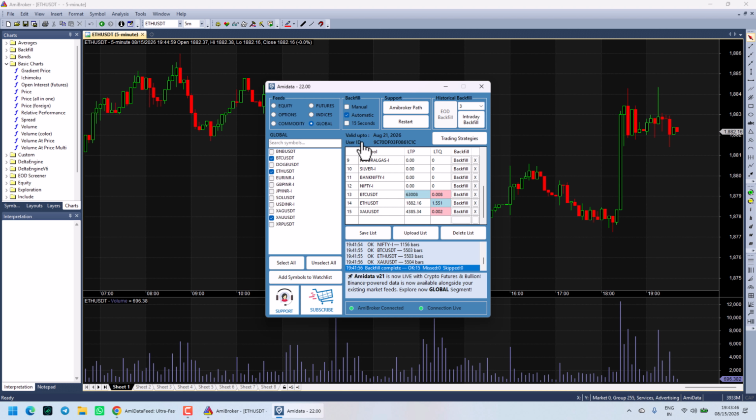So I registered it and automatically a 7 days trial has been activated. Here, these are two important indicators. When this dot is green, that means Amibroker is properly connected. And when this dot is green, that means the connection with the server is live. And here, data is updating in the app and the same data is updating here.